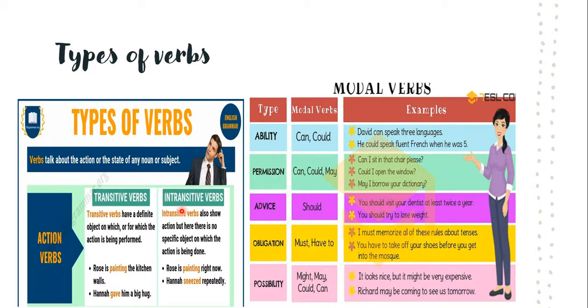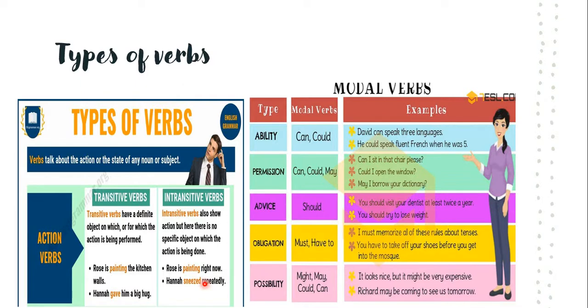So transitive and intransitive verbs. I told you in the online class, transitive verbs have a definite object and you can identify that this sentence is having an object. So how is that done? Rose is painting the kitchen wall. So painting is the verb, and here kitchen wall, see, it is the object. The same sentence if you see in intransitive verb, it is not having a specific object. So Rose is painting right now.